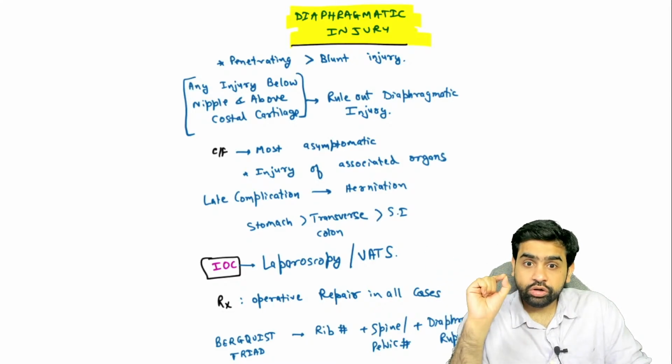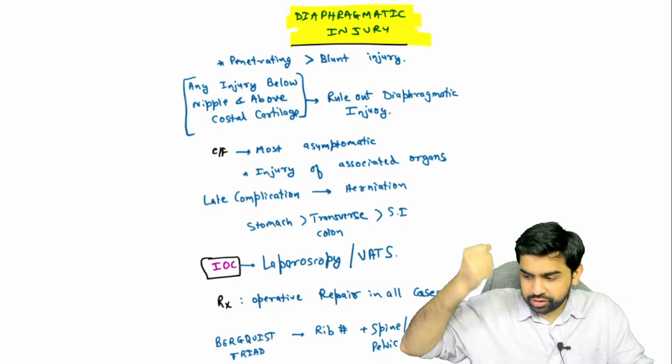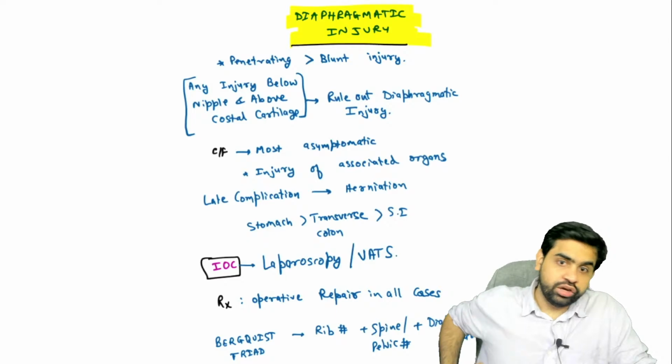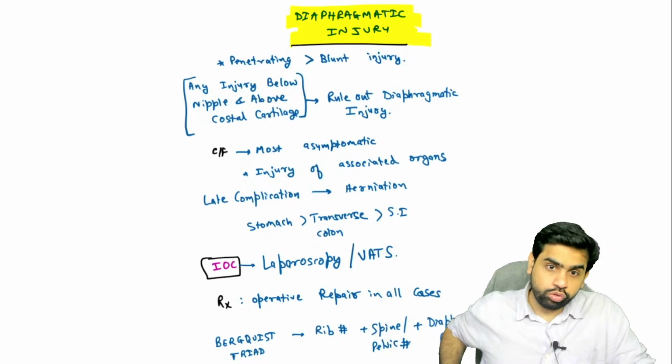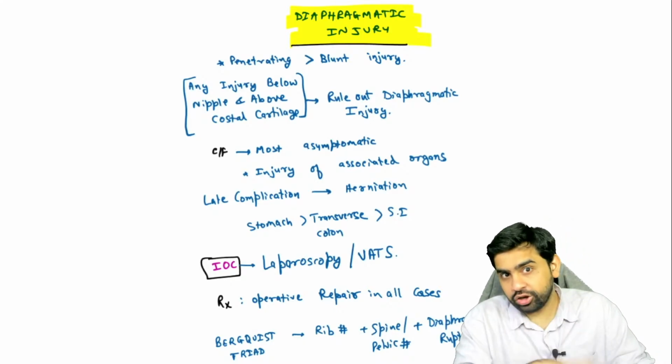That will depend on the entry point. Whatever the wound or stab injury, if the entry point is between the nipple and the costal cartilage, do you understand my point? If the entry point is between the nipple and the costal cartilage, then you are suspecting that the patient has a diaphragmatic injury.